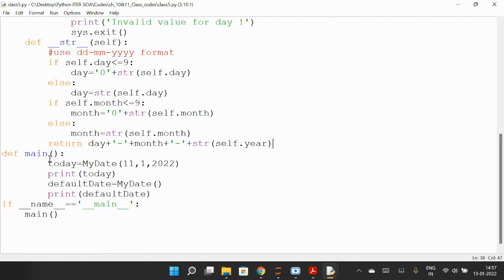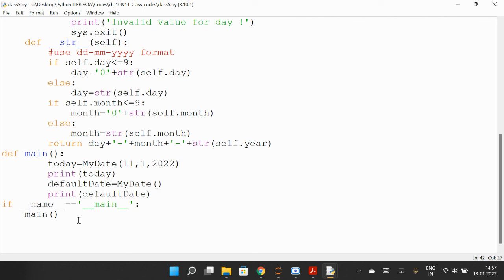Okay, so here in the main part, today is an object, and MyDate is a class containing variables day, month, year. Print today, and default_date is a MyDate, and you have already given a day, month, year in default_date. So that will print that.